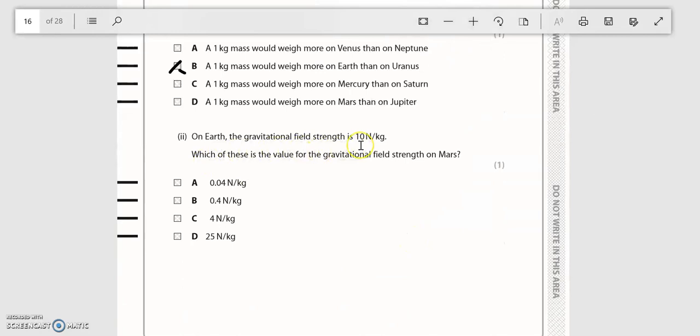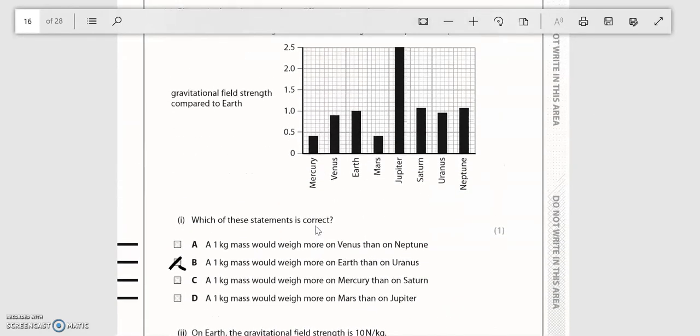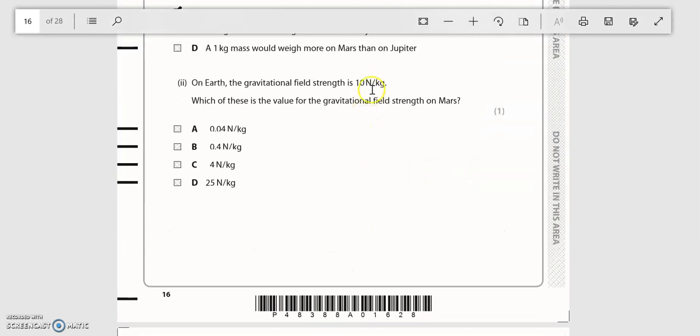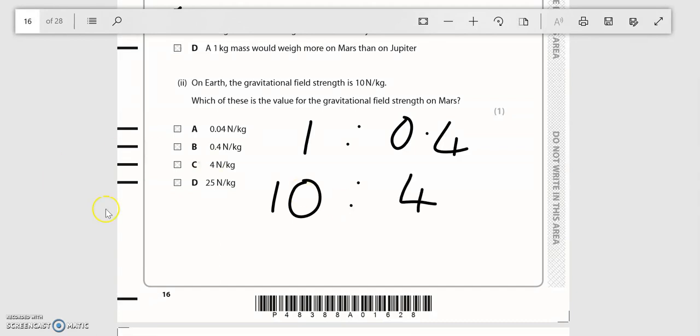On Earth, gravitational field strength is 10. You know that. You have to work out what it is on Mars by looking at this graph. So compared to Earth, if Earth is 1, Mars is only 0.4. Which means that if your gravitational field strength is 10 on Earth, then it must be 4 on Mars. So the answer is C.